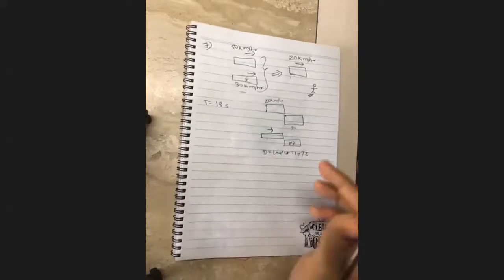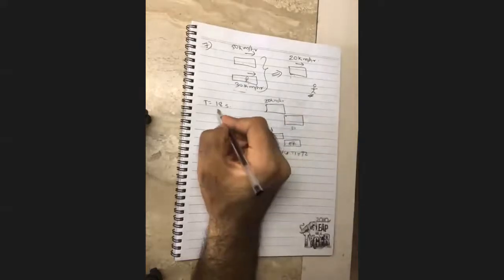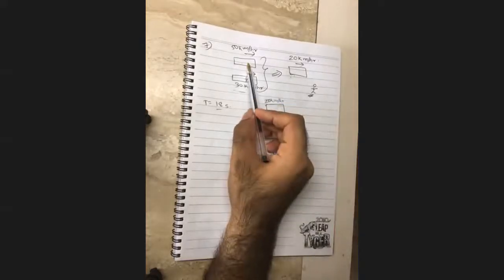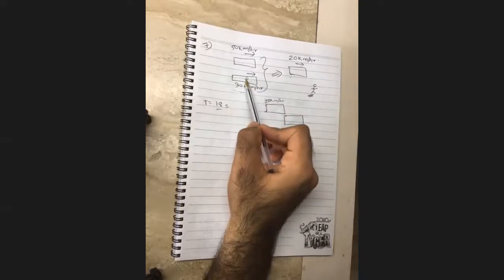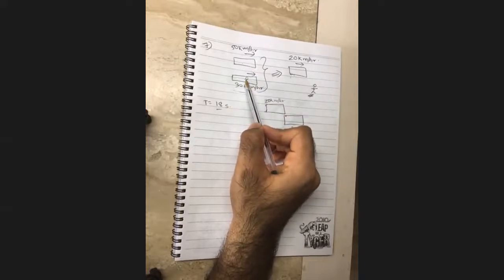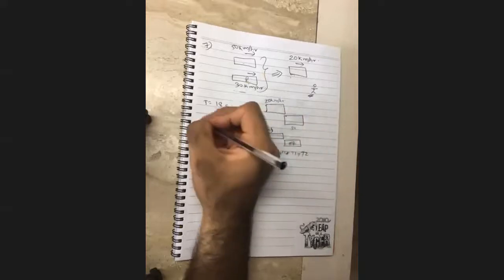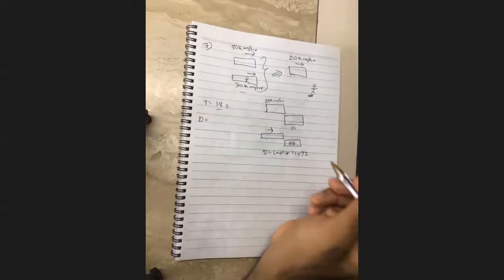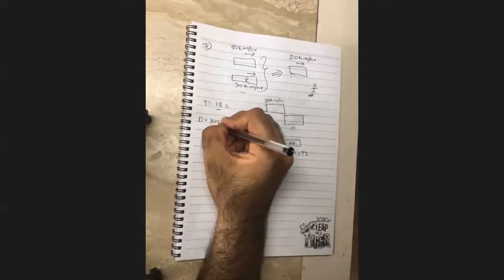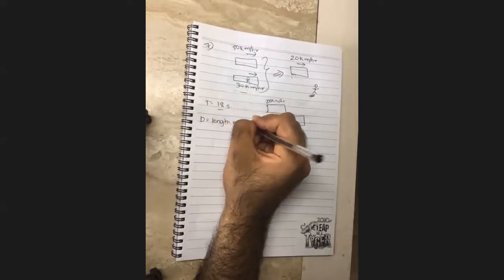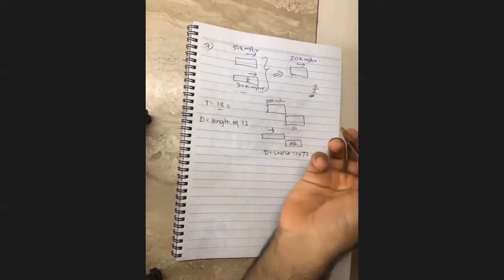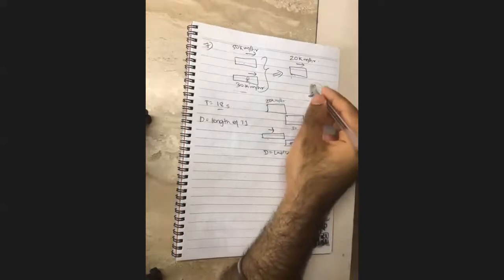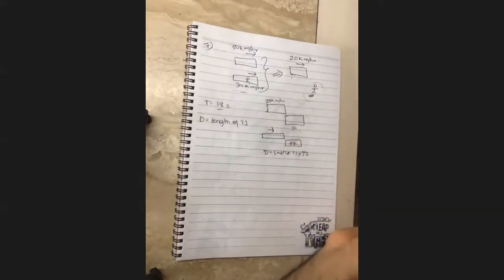They have said how much time. So they have said it takes 18 seconds for this train to cross a man in the other train. So what will the distance traveled over here be? Length of the faster train. Exactly. It'll be length of train 1 only, because train 2 कुछ है ही नहीं. Train 2 is this man, which is essentially a pole. Agreed?